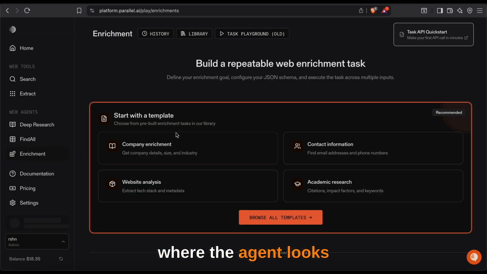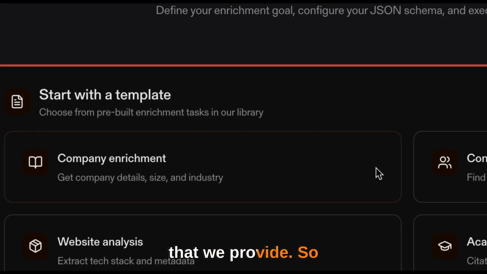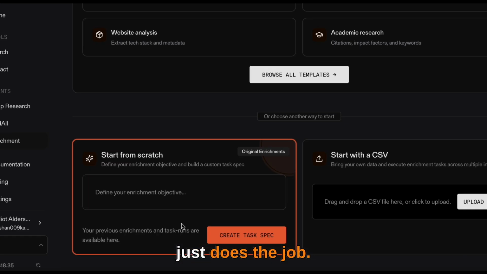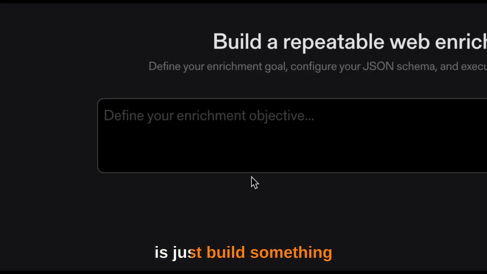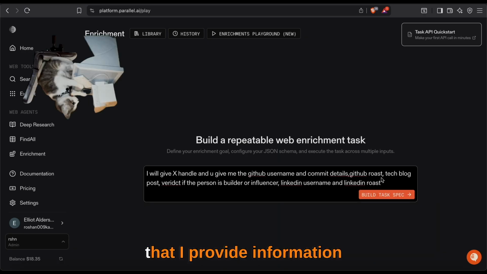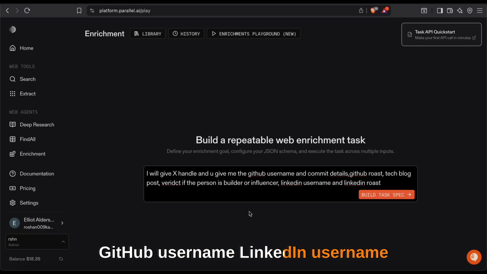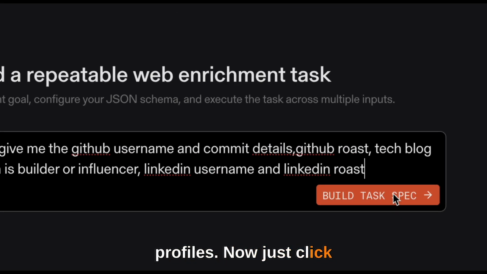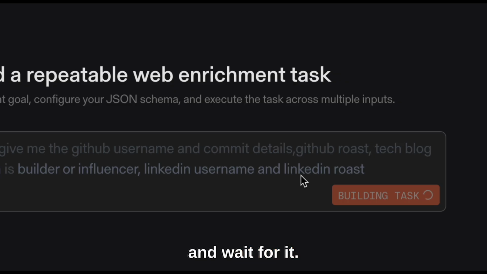It is where the agent looks up the web based on the condition that we provide. So for instance, let's say we upload a CSV file with the names of companies, and we ask the agent to give us all the related information, like the name of the CEO or maybe the link to the company and everything. It just does the job. But what we're gonna do right now is just build something from scratch. So I'm gonna ask the agent to give me all the information based on the X handle that I provide, information like GitHub username, LinkedIn username, blog post if there is any, and also a small roasting session based on their profiles. Now just click on build task spec and wait for it.